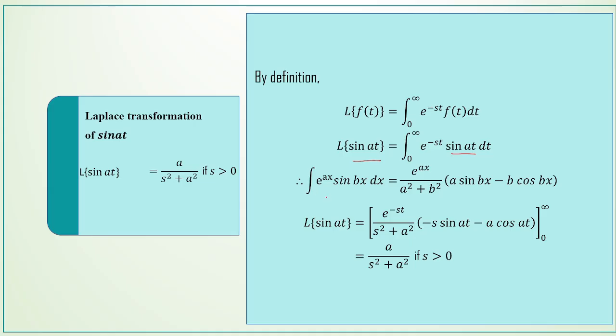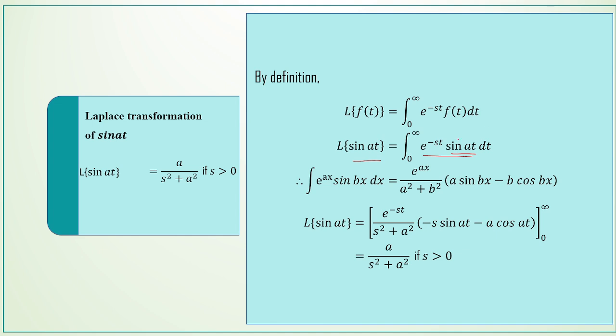And we are going to use this formula: integral e power ax sin bx dx is equal to e power ax by a squared plus b squared into a sin bx minus b cos bx. This is the product of an exponential and a trigonometric function, product of two functions here. So we can solve by using this formula.